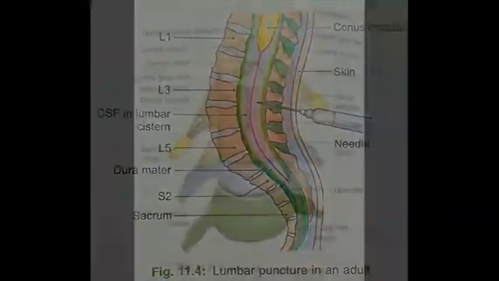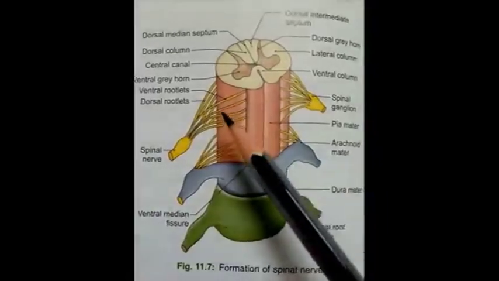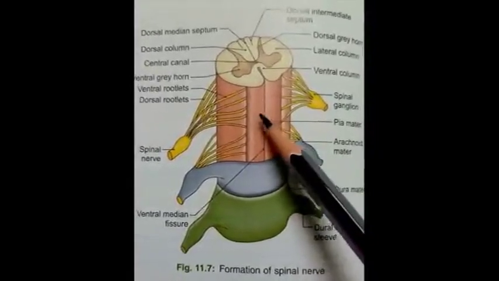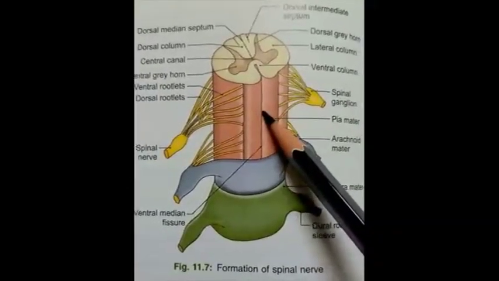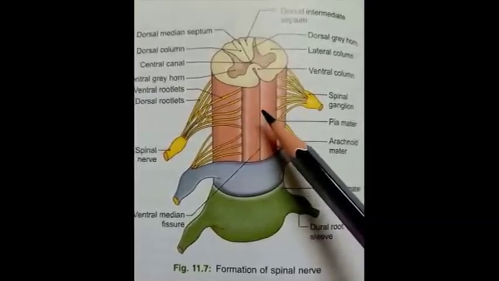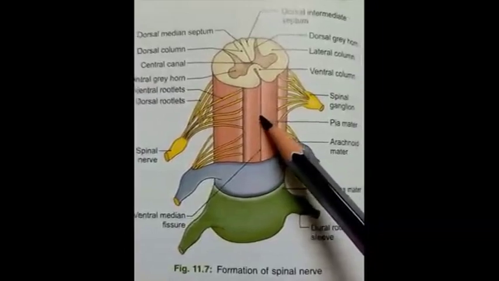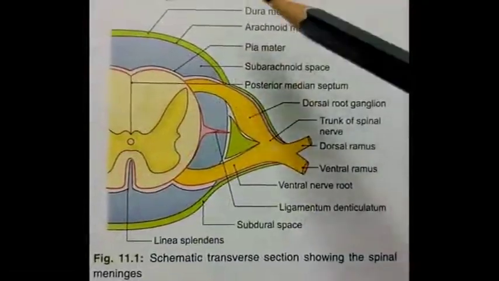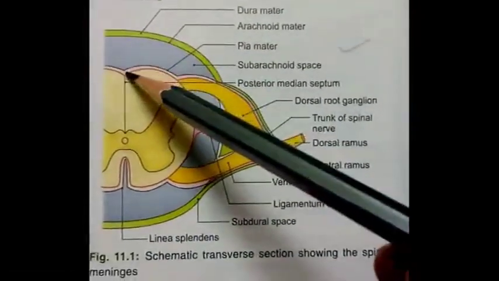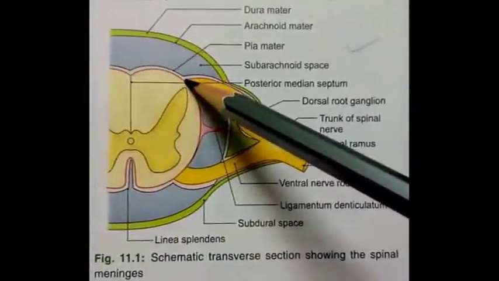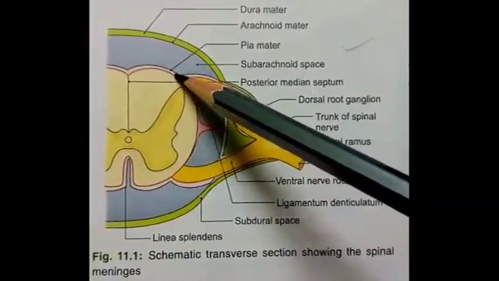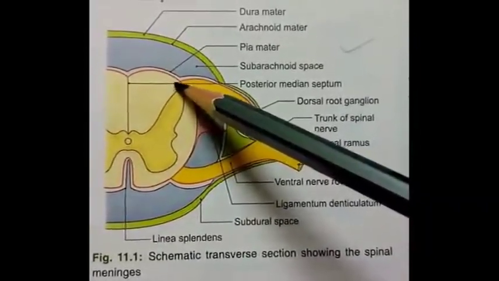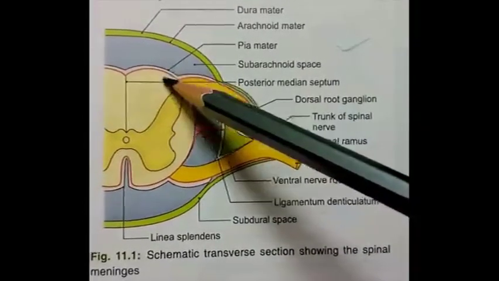Then third covering is of pia mater. So this red color covering around the spinal cord is pia mater. It is thicker, firmer and less vascular than the cerebral pia. In spinal cord also, the pia mater is made up of two layers. Outer layer is epipia, which is shown by this black outline. It contains large vessels, and inner layer is pia glia or pia intima, which is in contact with the nervous tissue of the spinal cord.